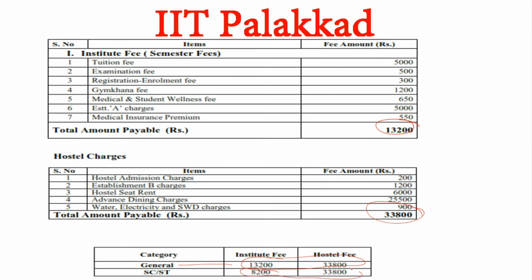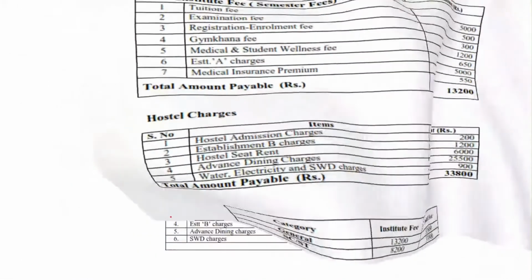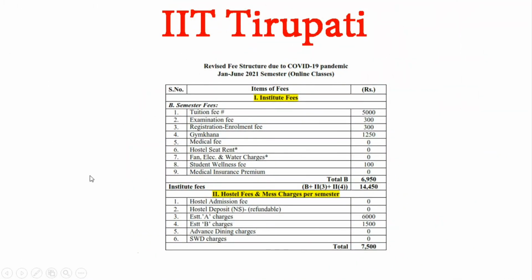So again, here is the summary. For general categories, add these two, and for SC/ST categories, add these two. Institute fee and hostel fee, just add them, and you will get the total fee of IIT Palakkad that you need to pay at the time of admission.